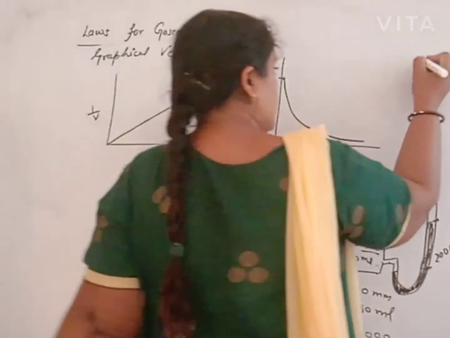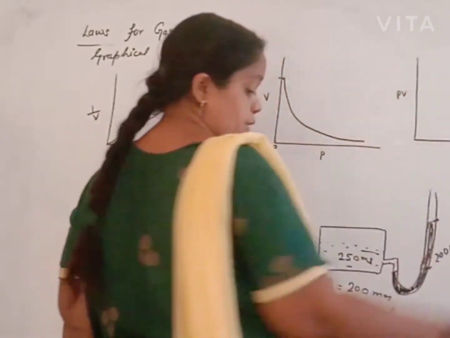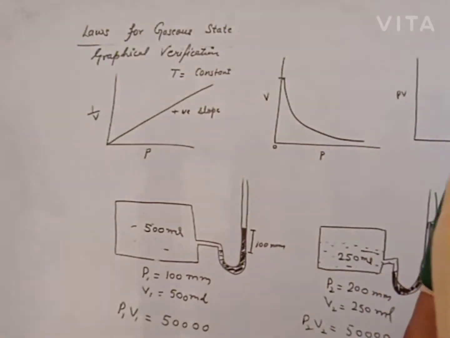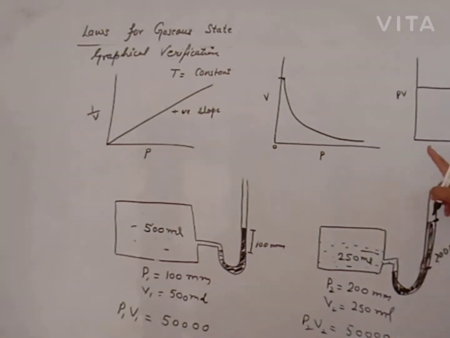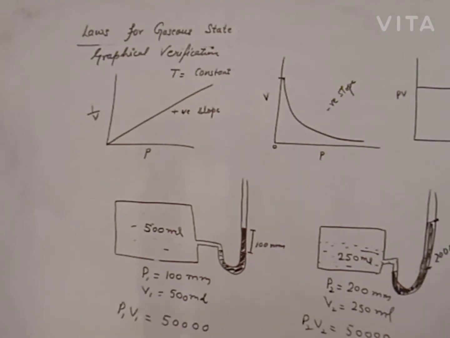And if we plot a graph between pressure and the pressure-volume product, it always remains constant. We get a straight line parallel to the x-axis with zero slope. Here it was a negative slope. This is the graphical verification of Boyle's law.